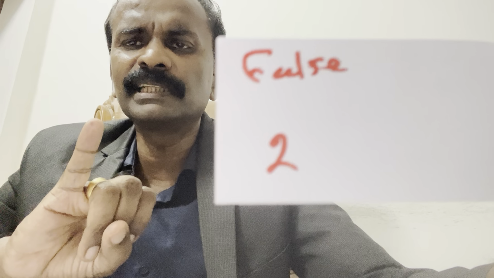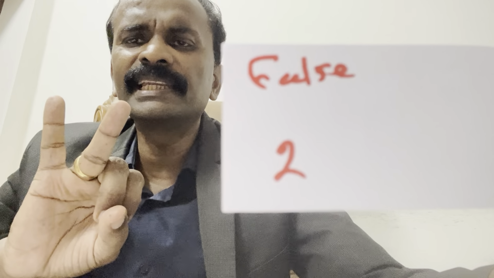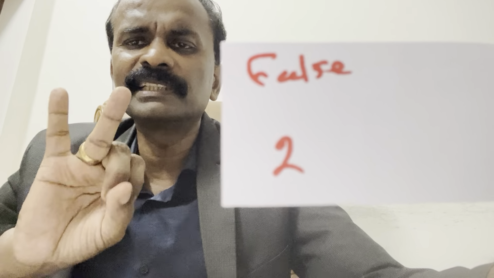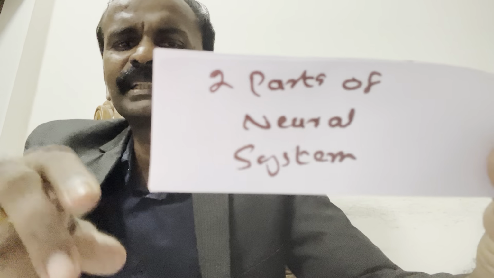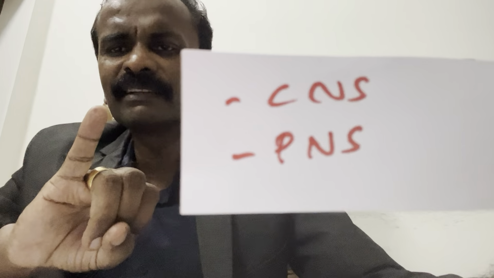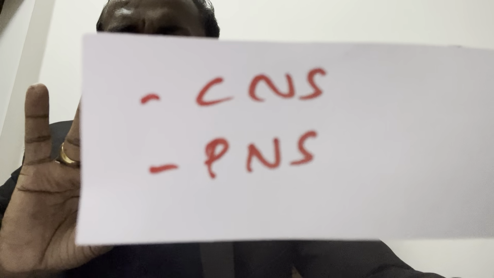Central nervous system and PNS, peripheral nervous system. So there are only 2 parts. Name the 2 parts of the neural system: central nervous system and peripheral neural system.